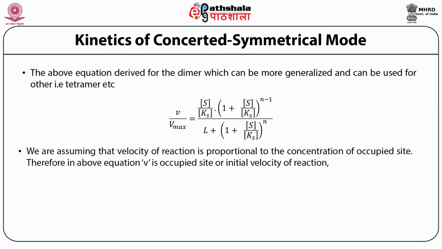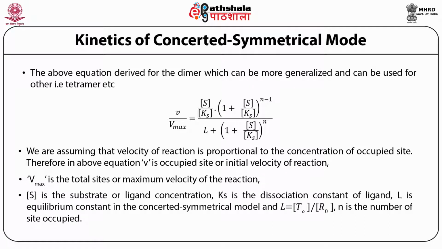So we are assuming that the velocity of the reaction is proportional to the concentration of occupied sites. Therefore, in the above equation, initial velocity of the reaction is simply the occupied site, and Vmax is the maximum velocity of the reaction or total sites available, and substrate concentration is the ligand concentration. Ks is the dissociation constant of the ligand, and L is the equilibrium constant in the concerted symmetrical model, and L is equal to T0 upon R0, and n is the number of sites occupied.